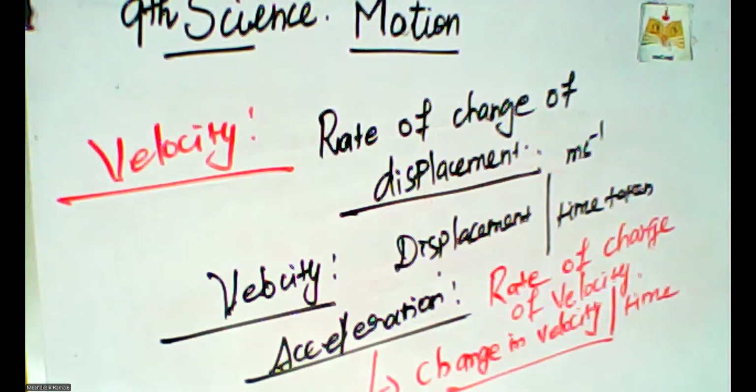So please go and revise these concepts. What concepts did we learn? Motion, types of motion, uniform, non-uniform, distance and displacement, speed, velocity, acceleration. Next topic, graphs. What is the graphical representation of these concepts?